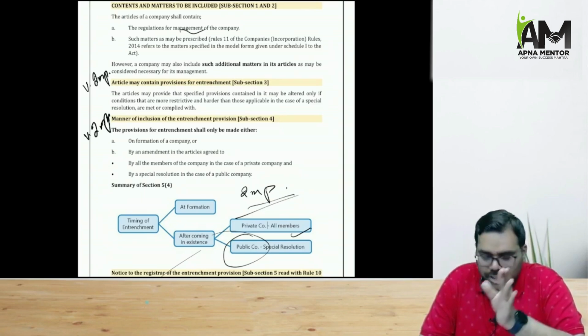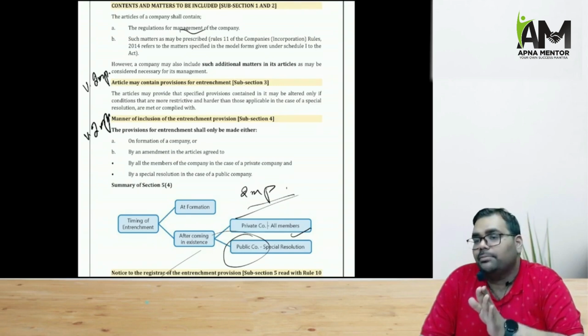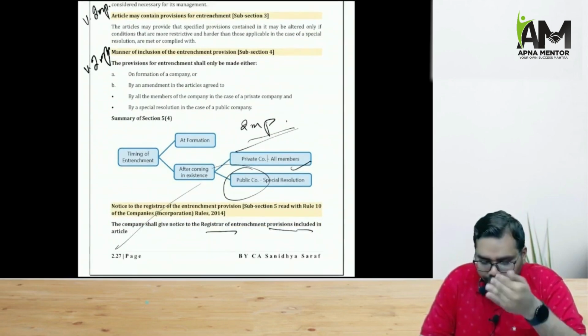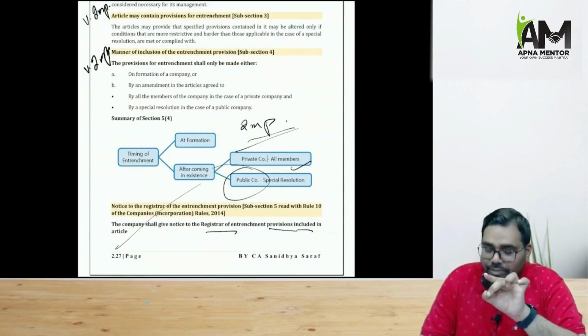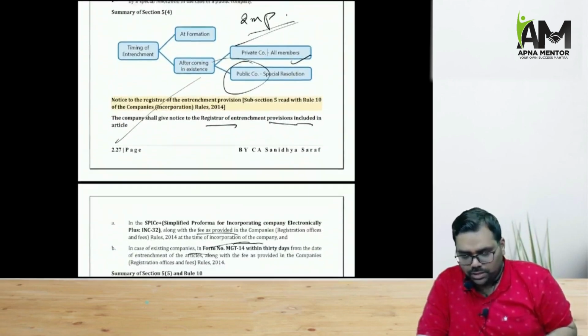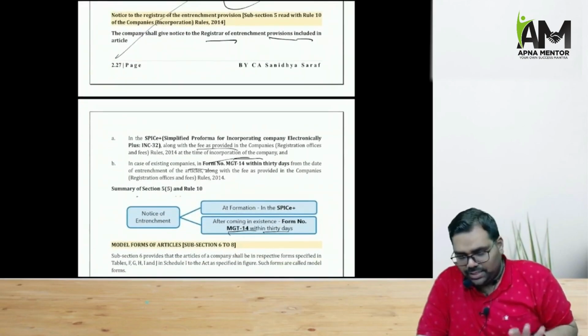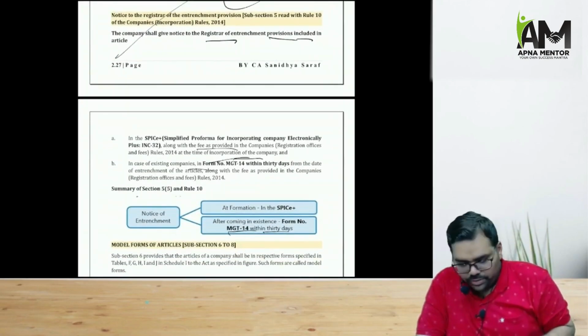So that entrenchment provision can either be included at the time of forming the articles. And if we include such an entrenchment provision after the company is formed, then in case of private company, they will need the consent of all its members to include such a provision. And in case of public company, they will need to pass special resolution. And if such change is done, then it will be filed to the ROC within 30 days.